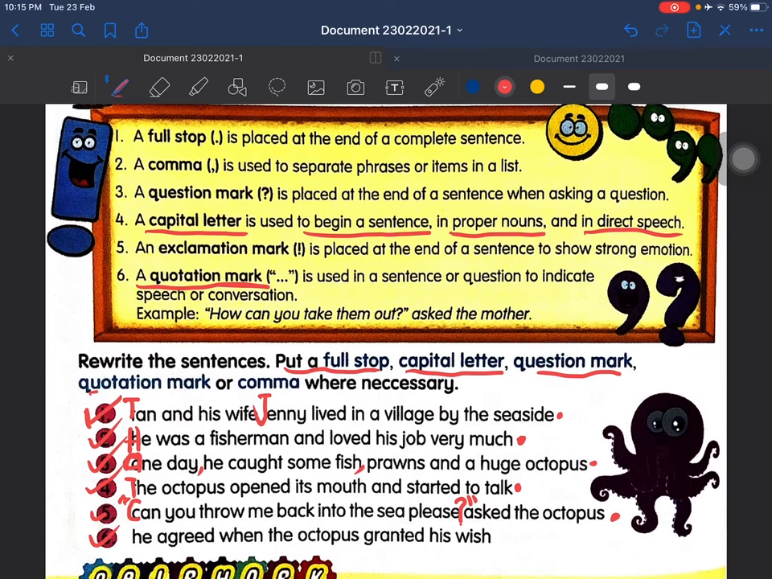He agreed when the octopus granted his wish. He, okay, the same thing, you have to write capital letter H. He agreed when the octopus granted his wish. Full stop. Okay, so that is how you punctuate these sentences here.